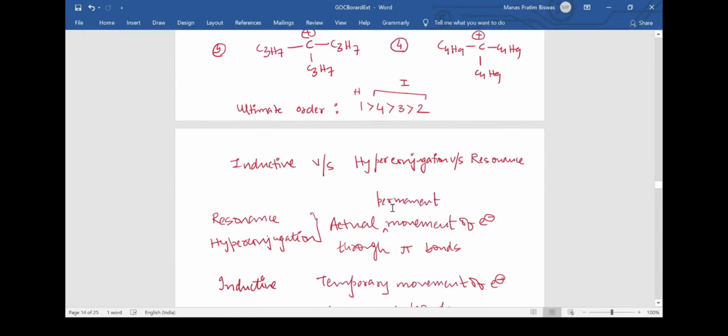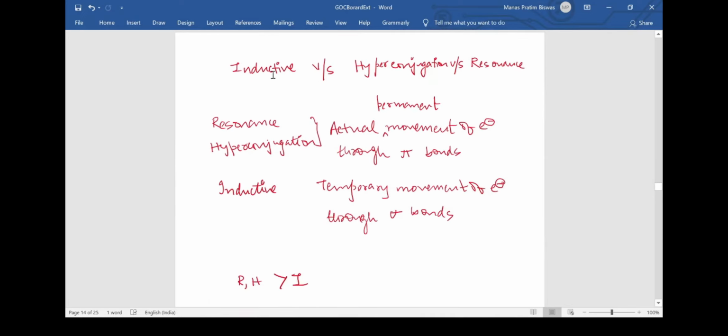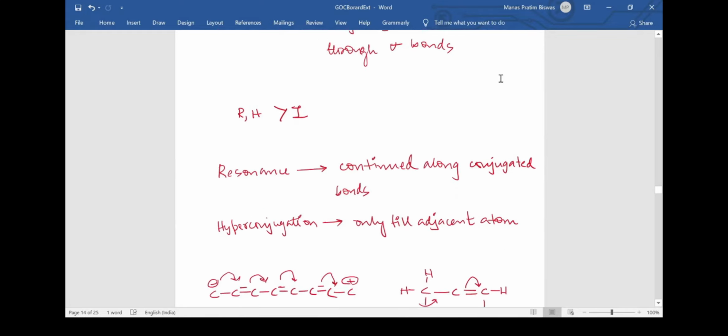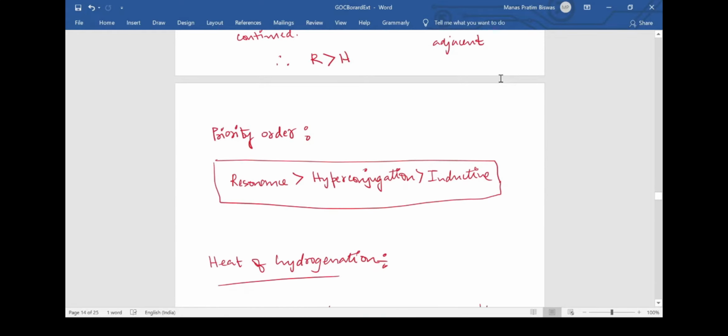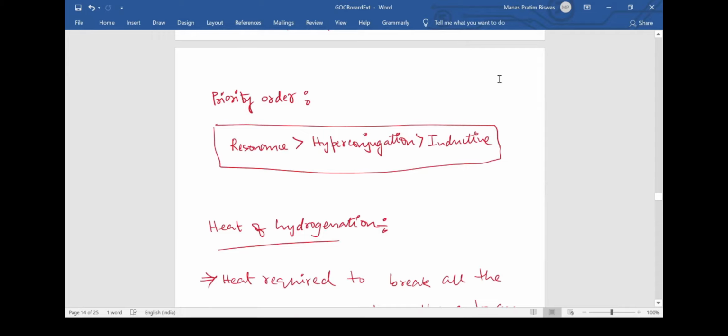And this whole thing has been derived from this slide, the inductive versus hyperconjugation versus resonance effects, and you need to stick this to your mind that resonance will always be more powerful than hyperconjugation, and that will be still more powerful than inductive effect. So in general we can say that you need to look first if resonance is happening in a molecule, and then hyperconjugation, and then inductive effect.